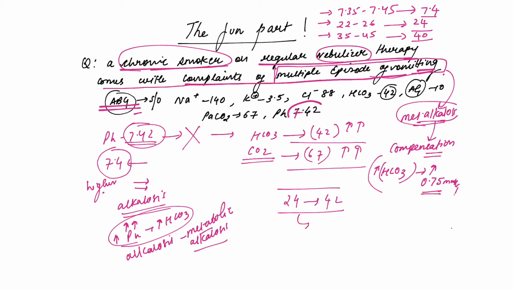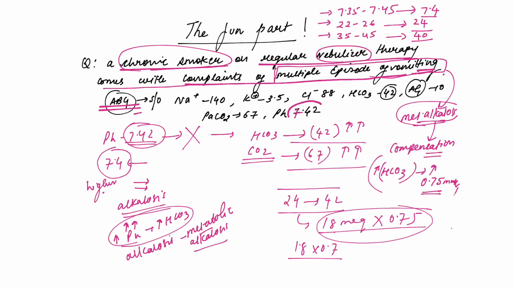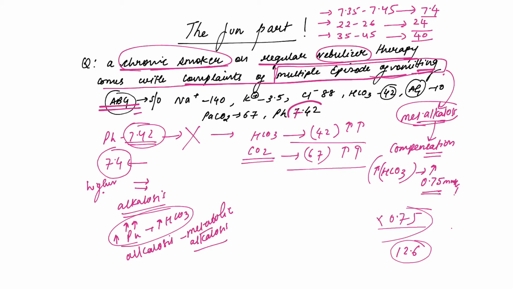So that's an increase of 18 milliequivalent. So now let's multiply this by 0.7. So 18 into 0.7, that will give us 12.6. So how much should our PCO2 increase? Our PCO2 should increase by 12.6.